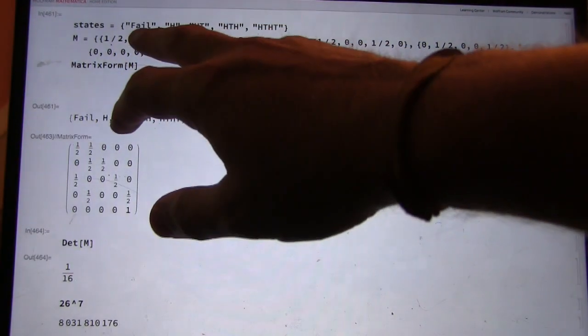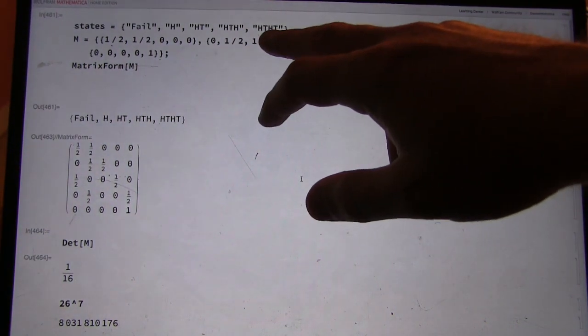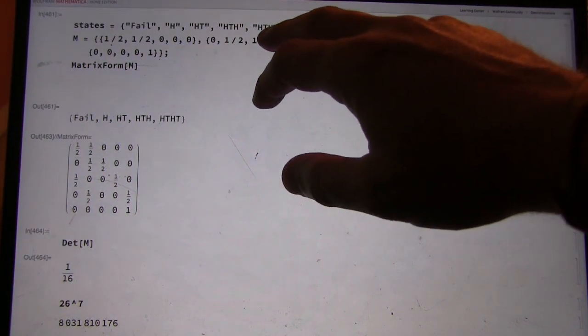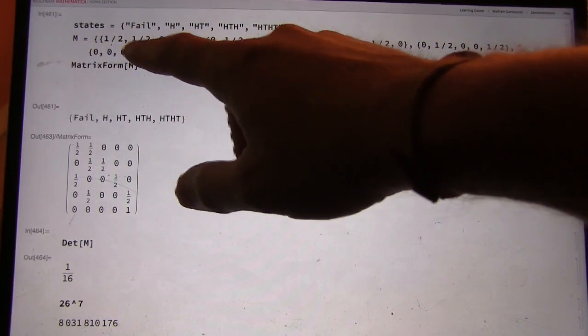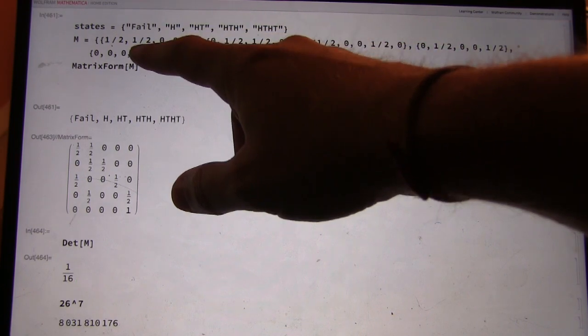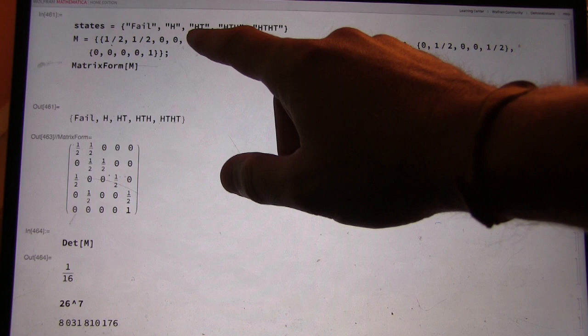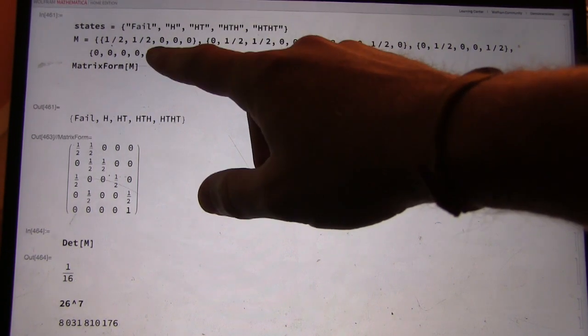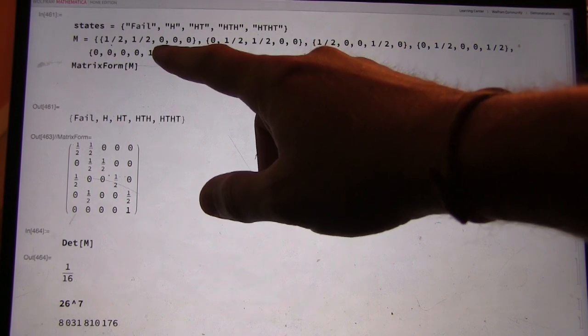So we're going to have the states fail, heads, head-tail, heads, head-tail. Yep. Okay. From the fail state, I can stay in the fail state half the time, or move to heads half the time. And I can't, from the fail state, move to head-tails on a flip. Why not? Because then you're only doing one flip each time. Okay. You can't go from 0 flips to 2 flips.